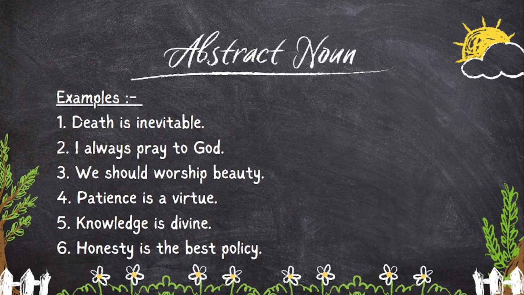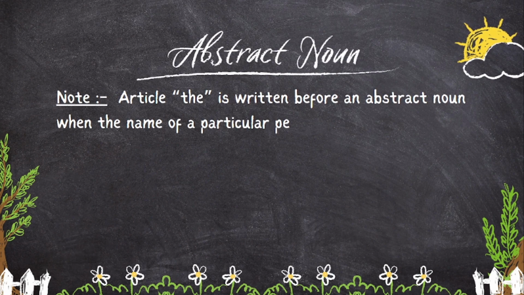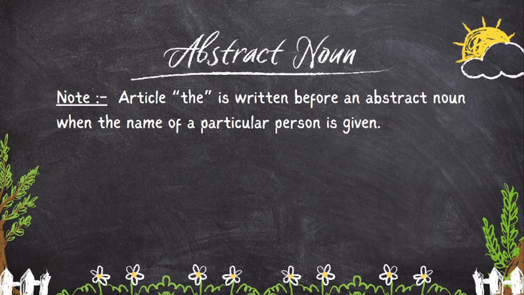Do you understand up to this? But an exception is there. What is that exception? Article the is written before an abstract noun when the name of a particular person is given. What does it mean? It means when an abstract noun belongs to a particular person, the article is written.